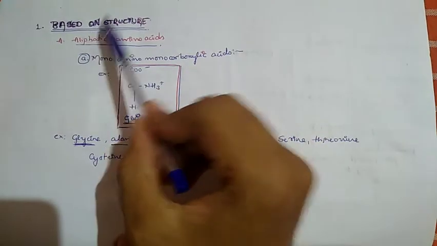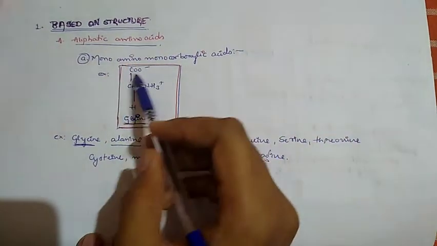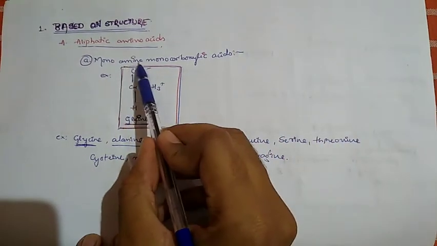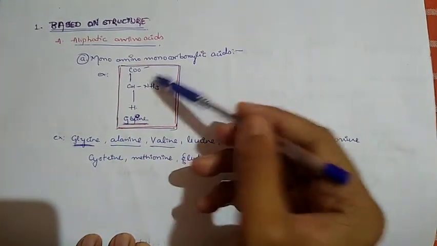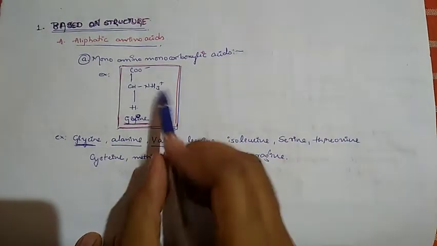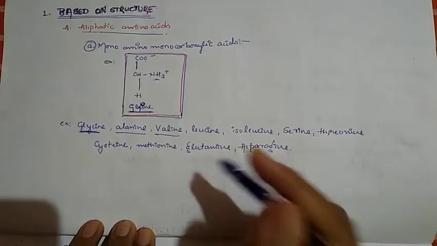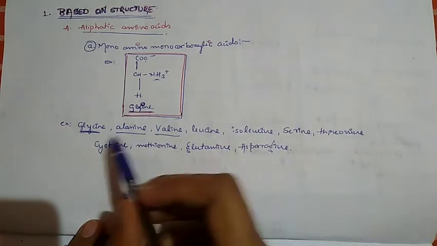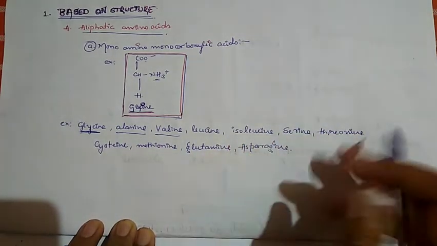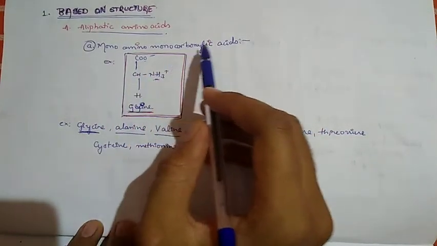First group, based on structure, contains aliphatic amino acids. Under it, monoamino monocarboxylic acid. It means it has only one amino group and one carboxylic acid group. So this is the beautiful example: glycine, it contains one amino group and one carboxylic acid group. So glycine is the best example for it. Other examples are alanine, valine, leucine, and so on. So this is monoamino monocarboxylic acid.